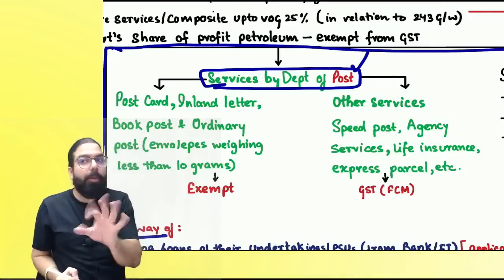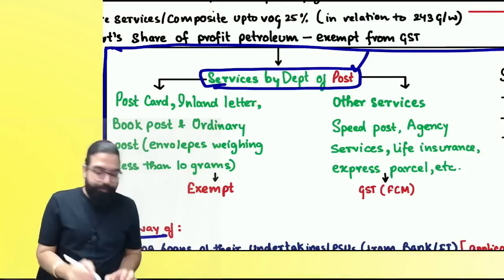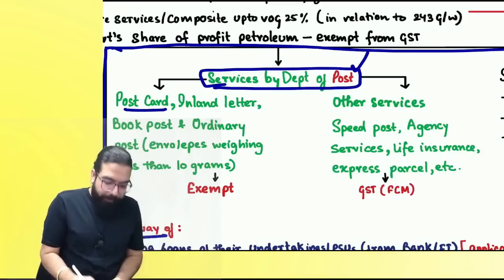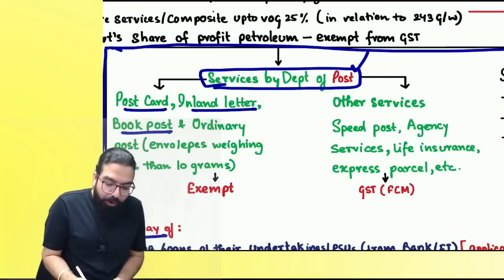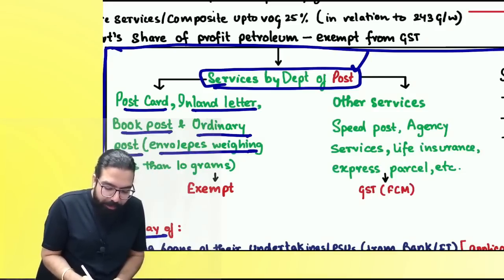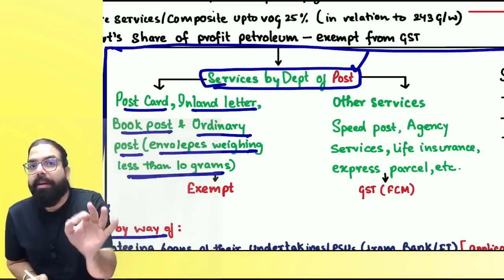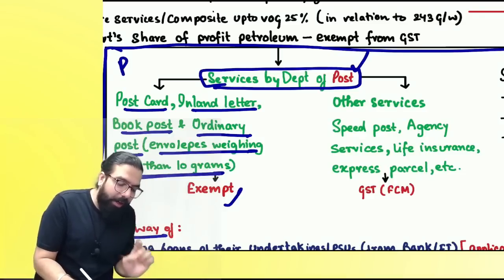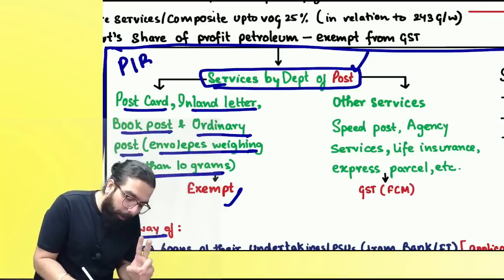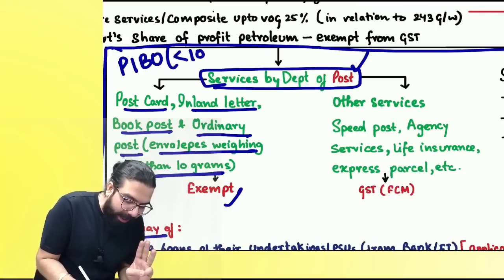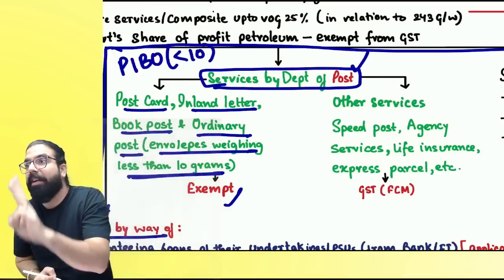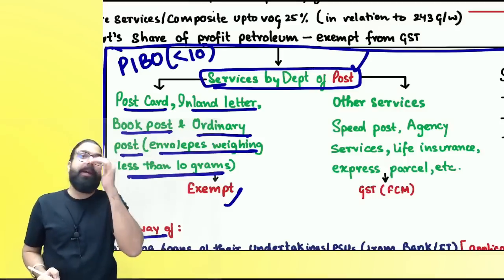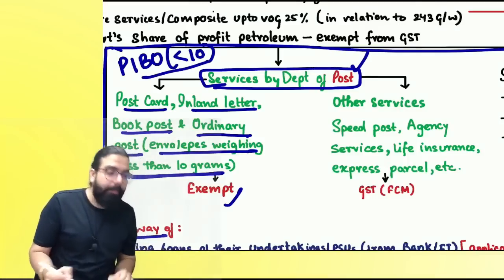The government is telling the Department of Post, when it gives postcard services, inland letter, book post, ordinary post, where the envelope weighs how much? Less than 10, less than 10 gram. Only then the exemption will apply. So postcard, inland letter, book post, or ordinary post, right over here, less than 10. Remember, in your exam, less than 10. Are we clear, everyone? Then only it shall be exempted.